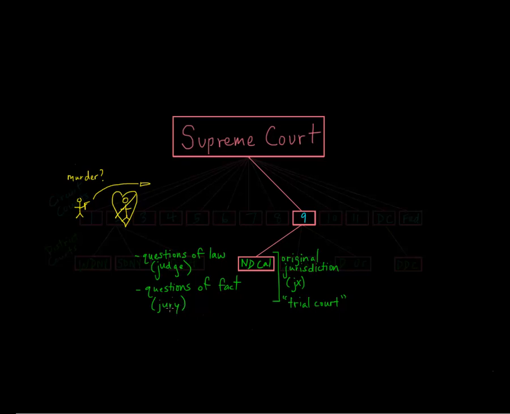There are some trials that don't have a jury. We call those bench trials. In a bench trial, there is no jury. The judge does the job of both the judge and the jury. So the judge answers questions of law and it answers the questions of fact. Okay, so sometimes questions of fact are actually answered by the judge too. And that's in a bench trial. So in a bench trial, the judge is the finder of fact. But in a regular jury trial, the judge only answers the questions of law and the jury is the finder of fact.